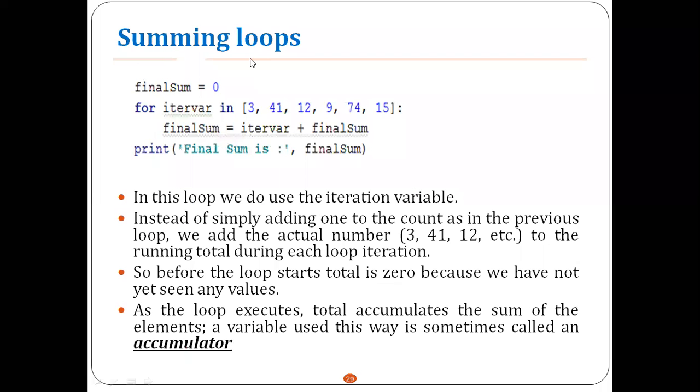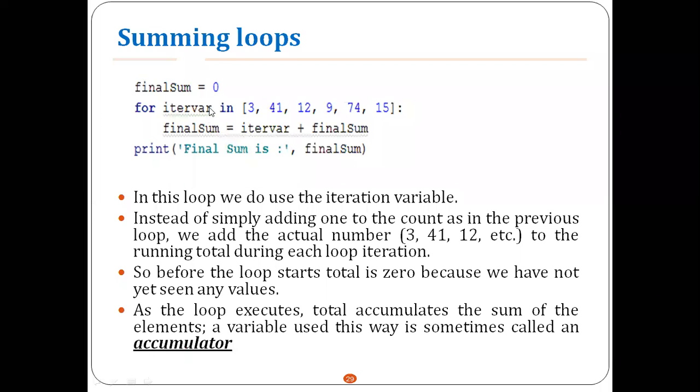So, summing in loops, that is, to add the values, the sum of all the elements in the list. So the final sum is equal to 0 initially. For each iteration I'm adding each element. In the first iteration element 3 will be added: the final sum is 0 initially, plus the iteration value 3. 3 plus 0 is 3, and that will be updated into final sum.